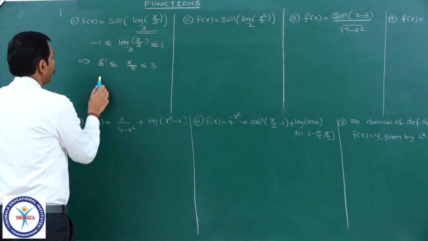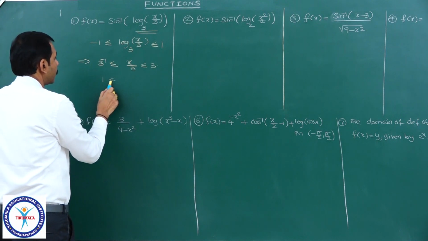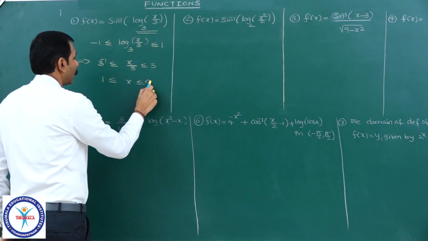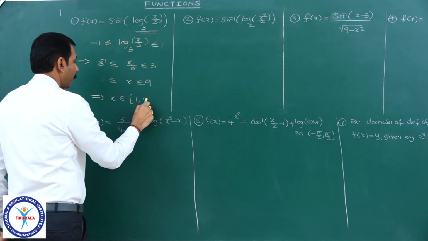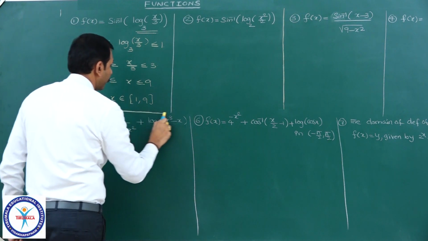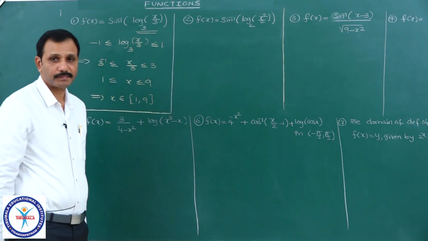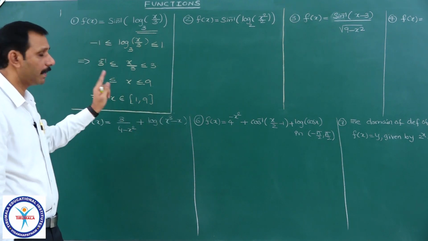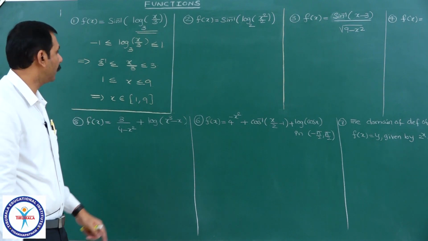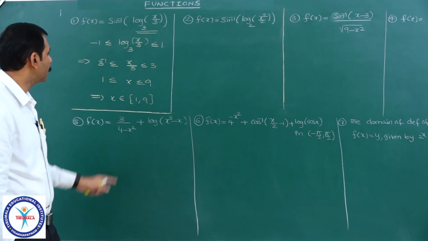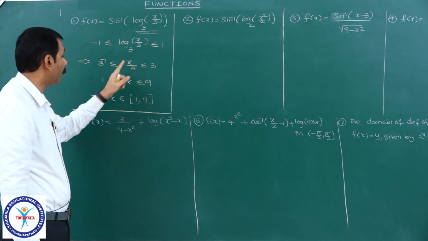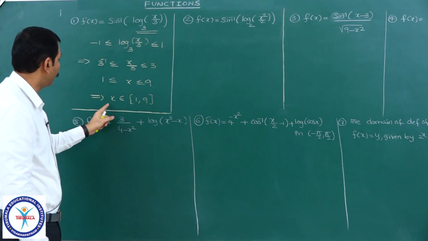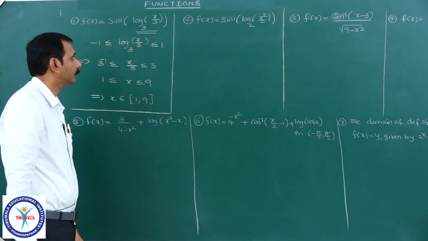Now multiply with 3, it is 1 less than or equal to x less than or equal to 9. That's all. It is x belongs to the closed interval 1 comma 9, which will be the domain. See, previous JEE Mains question, a simple one. Here you see, we are finding values of x, not for x by 3, therefore find values of x. Therefore it is x belongs to 1 to 9.